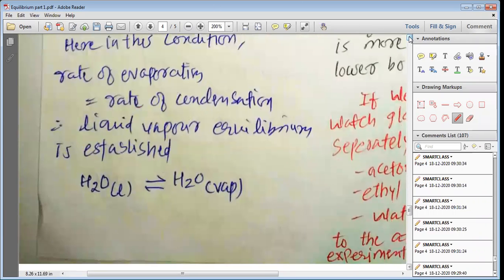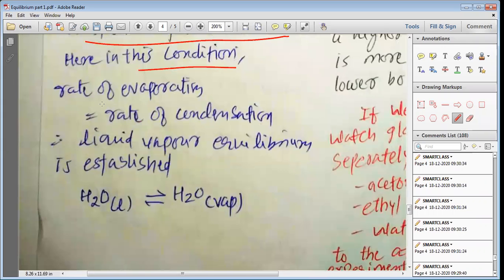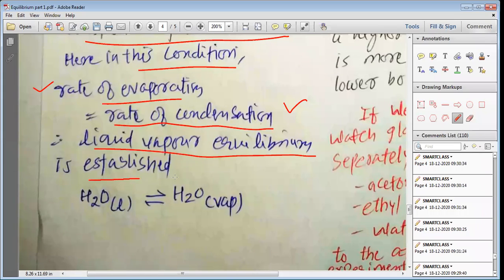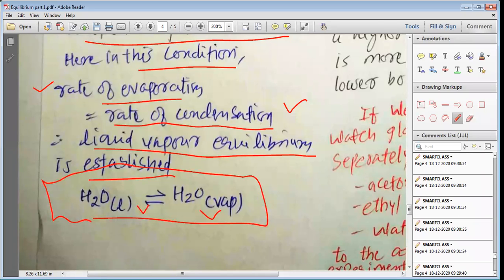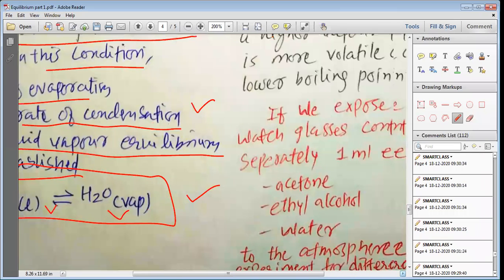Here in this condition, the rate of evaporation is equal to the rate of condensation. Here in this particular condition, my dear students, we can say that the rate of evaporation is equal to the rate of condensation. Therefore, liquid vapor equilibrium is established. So here in the box, we can now say that there is an equilibrium established between H2O liquid and H2O vapor. That means inside the box now there is no temperature change, no change in the concentration, and no change in the rate of the forward reaction as well as the backward reaction.